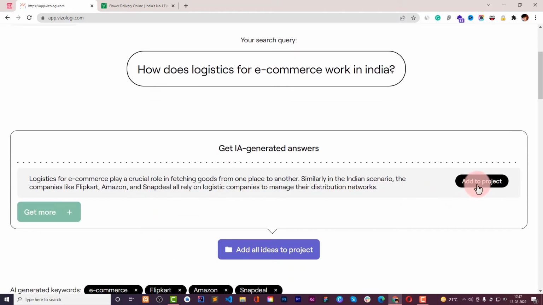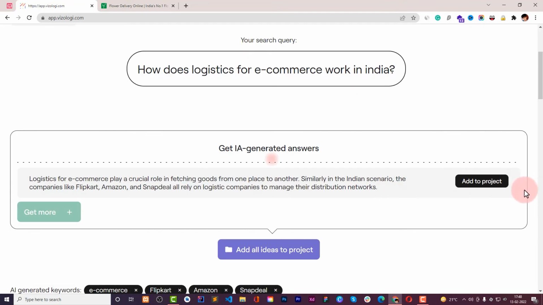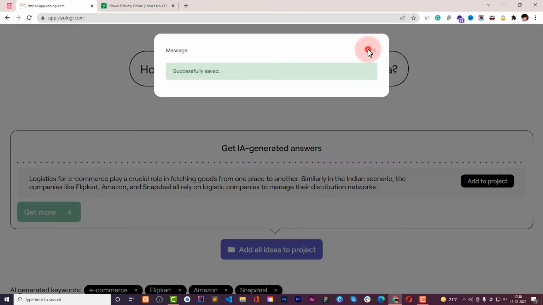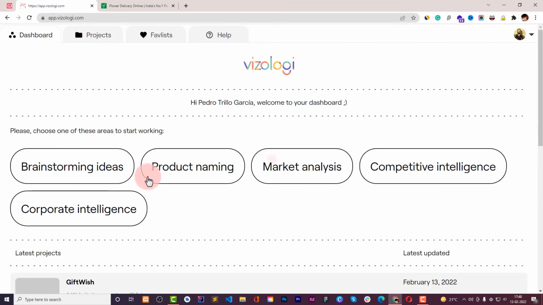Okay, so it looks very relevant. Logistics for e-commerce play a crucial role in fetching goods from one place to another. Similarly, in the Indian scenario, companies like Flipkart, Amazon, and Snapdeal all rely on logistic companies to manage their distribution networks. Okay, so we can add this to our project. Yeah, it's added now, and we can just see that we have done all of these things.